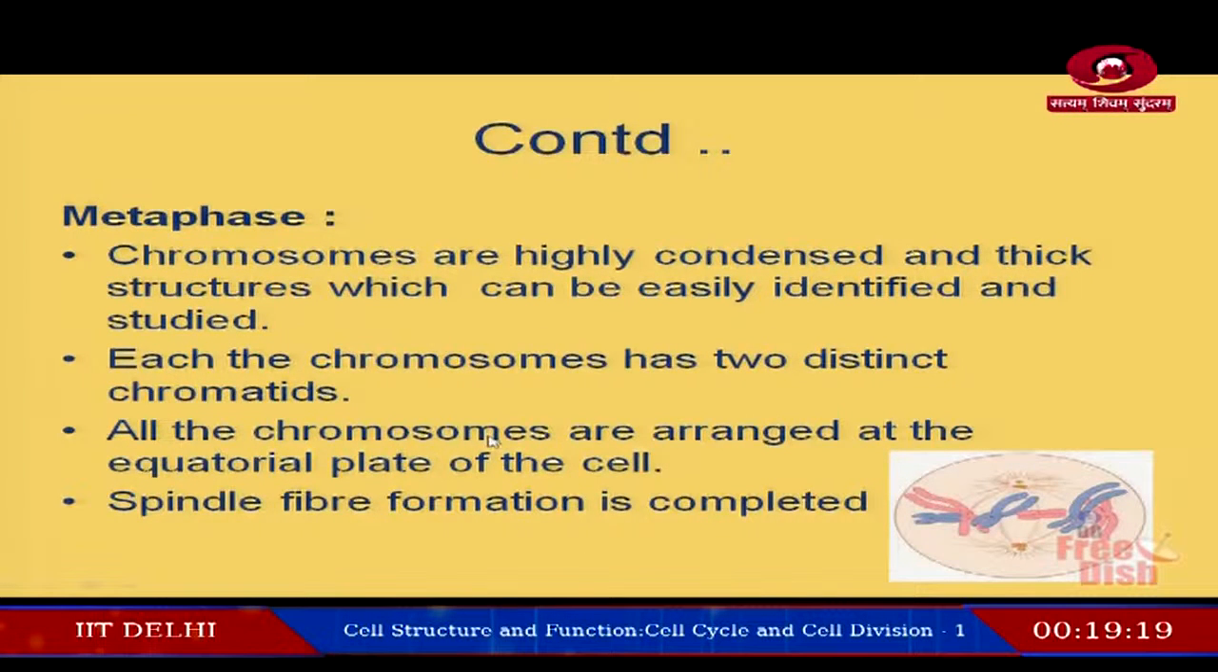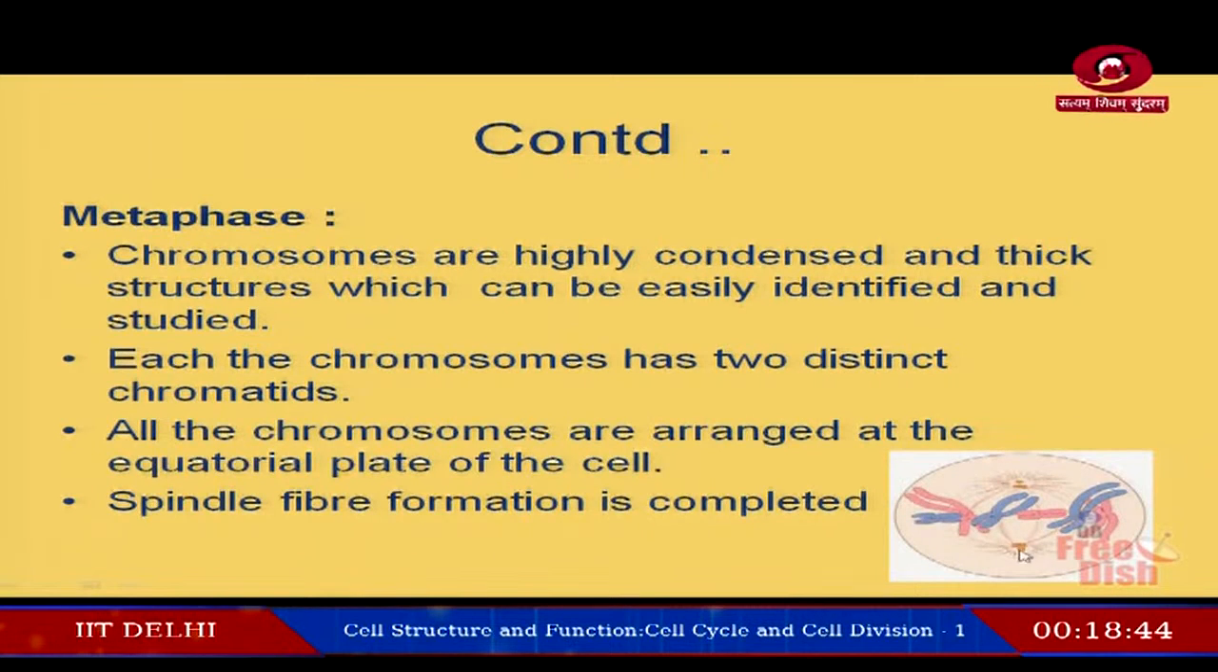All the chromosomes are arranged exactly at the center of the cell, which is called the equatorial plate of the cell. So, this is the typical character of a metaphase stage: highly condensed, thick chromosomes with distinct chromatids arranged at the equatorial plate of the cell. This shows the typical character of a metaphase cell.